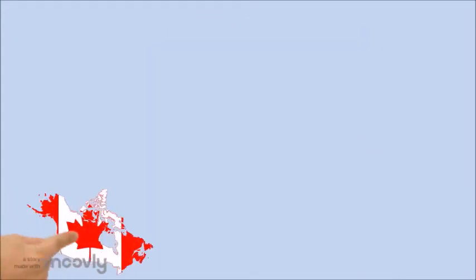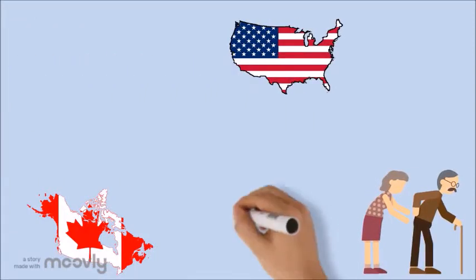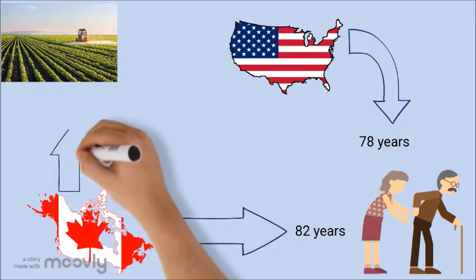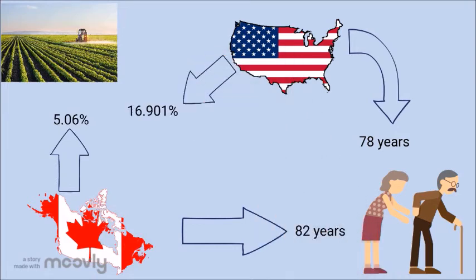The life expectancy at birth in Canada was 82 years, and in the USA was 78 years, so we don't have a big difference between them. Both of them are high income level. The GNI in the USA is larger than Canada. The percent of arable land in Canada is less than the arable land in the USA.